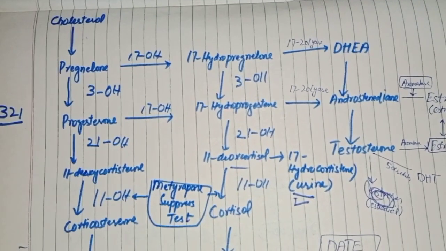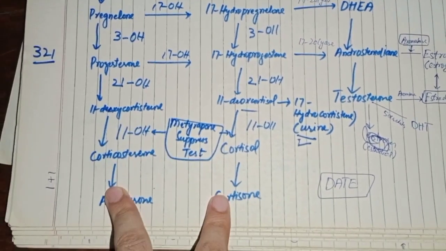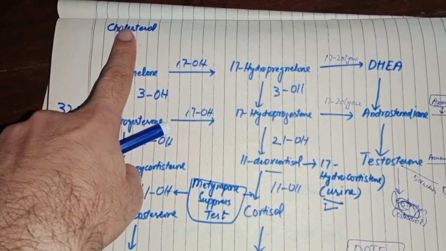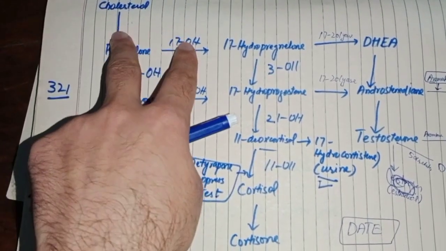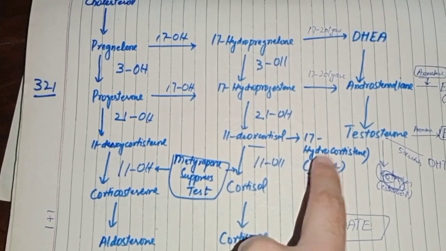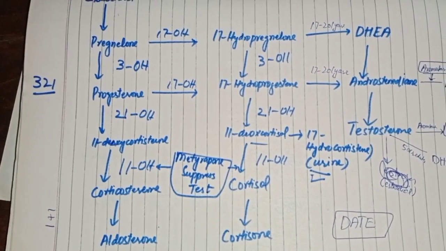The main reason behind this is the ACTH surge, because when you block this enzyme, 11 hydroxylase, blocking this 11 hydroxylase results in deficiency of both of these hormones, and this will basically increase the ACTH. ACTH will act on the cholesterol, and the cholesterol will then be driven all the way into this substance, and then the 11-deoxycortisol will be converted into 17-hydroxycorticosteroids, and that will be excreted in the urine. So this is the test that is basically used to check the integrity of this HPA axis.